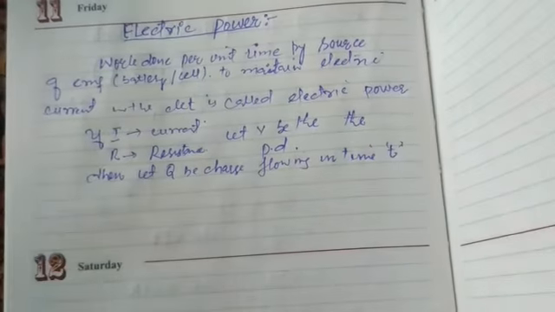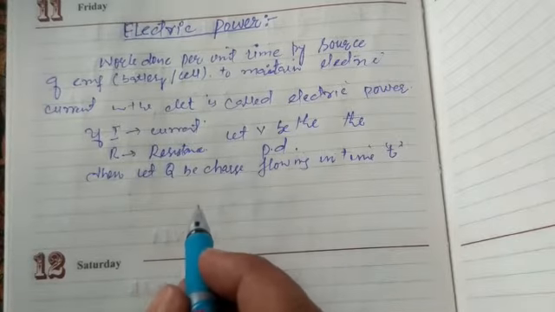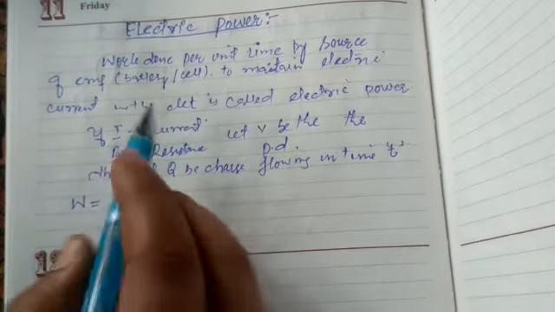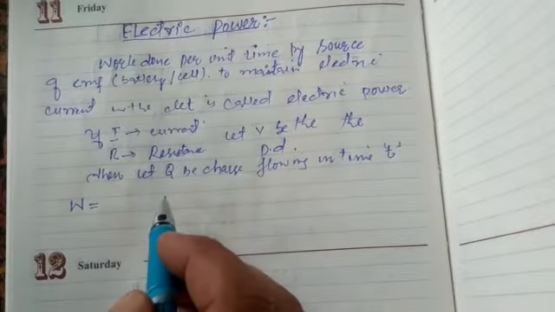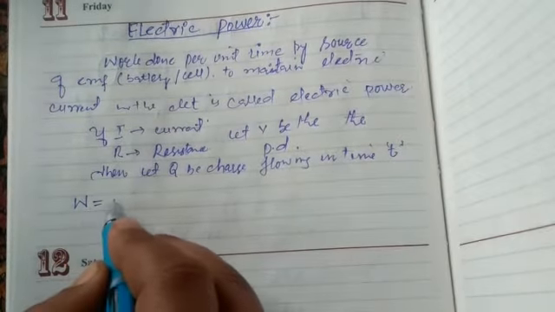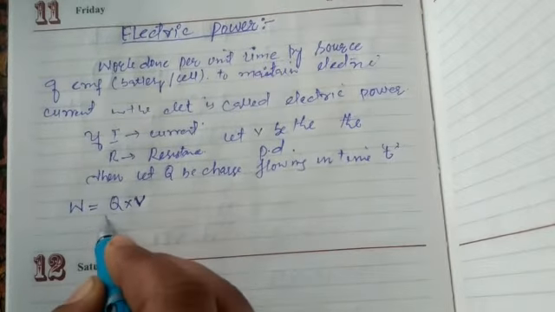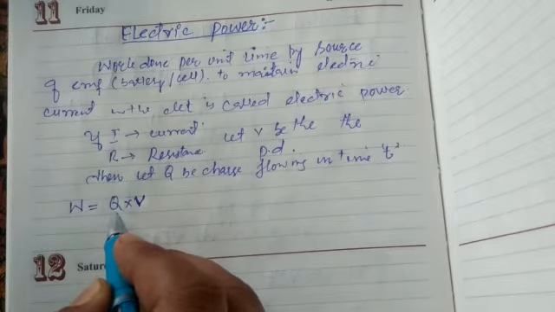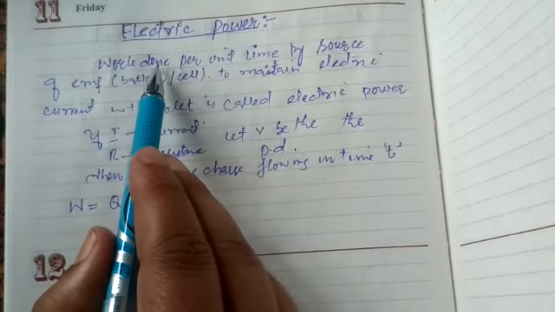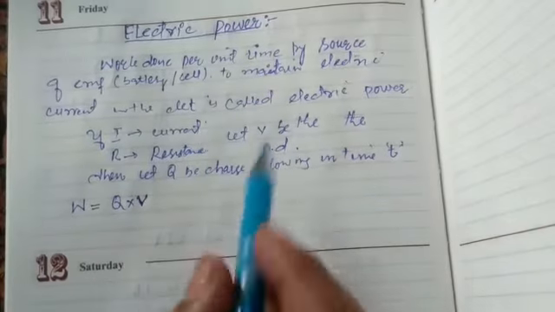Then the work done in moving the charge through the potential difference V, because the battery, the source of EMF, has to maintain the current and make the charge flow from one end to another. The work done by that battery is W equals Q into V, where V is the potential difference and Q is the charge. But as we have written already, the work done per unit time by the source, battery or cell, to maintain a current in the circuit is called electric power.